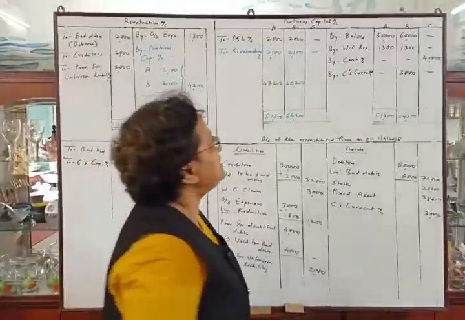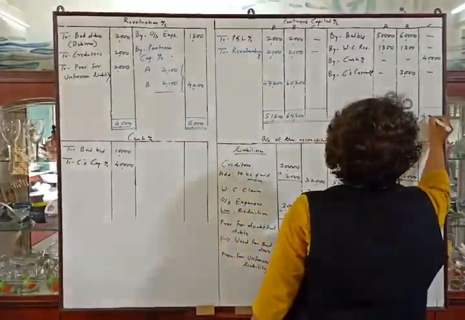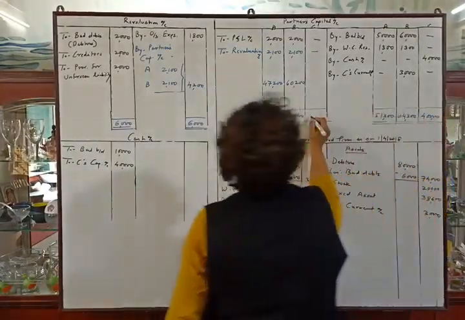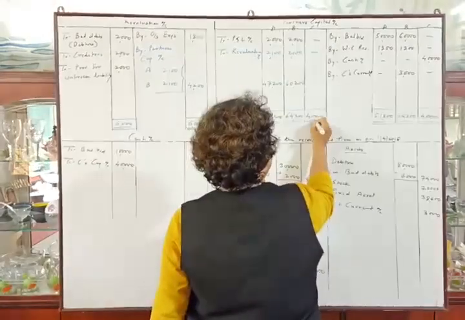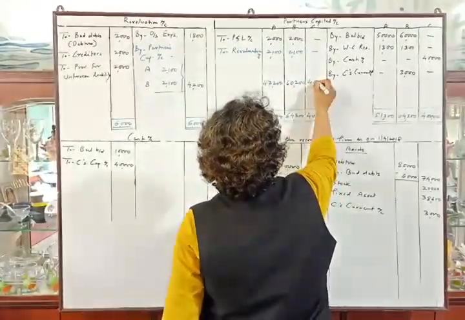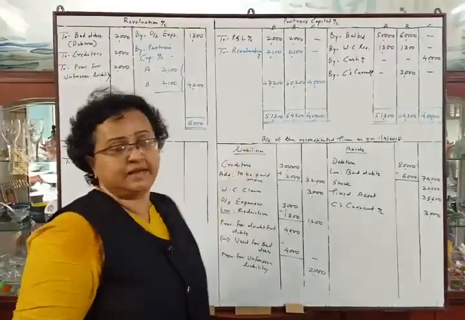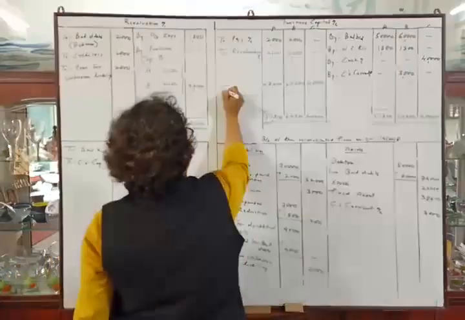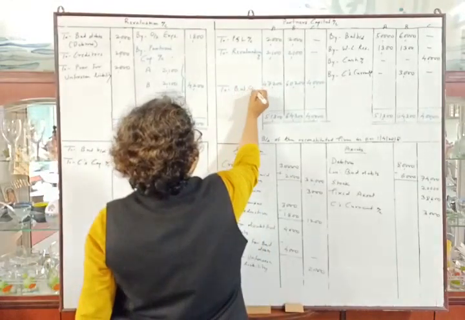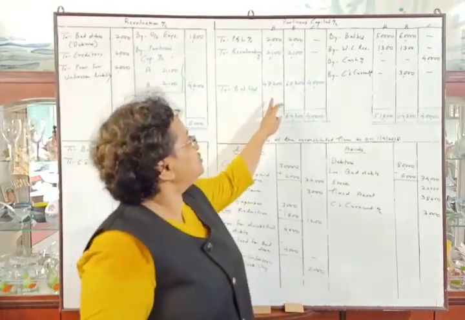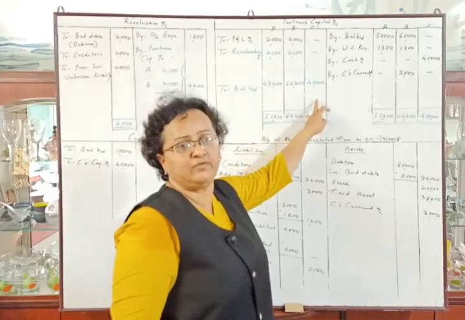Now the partner C, credit total is 40,000, and there is no amount in debit side, so the balance will be 40,000, and so balance carried down 47,200, 60,200 and 40,000.